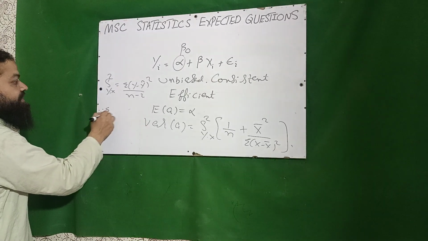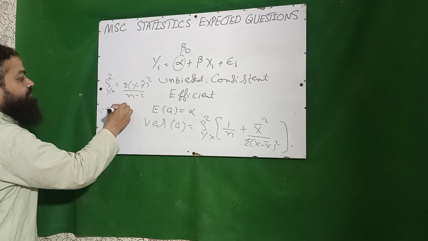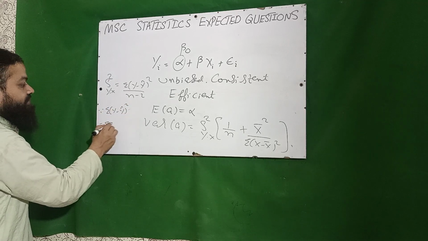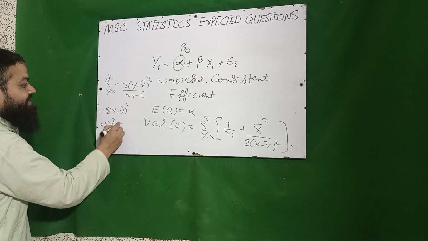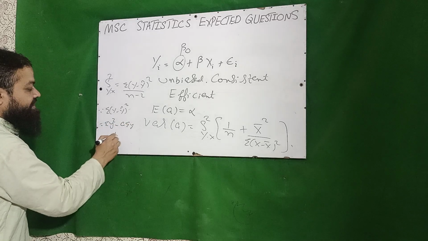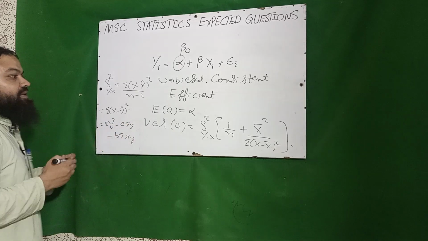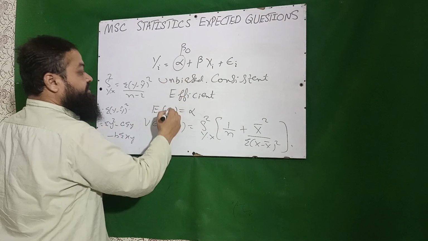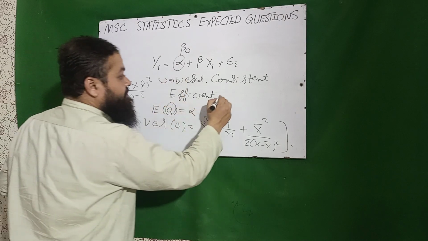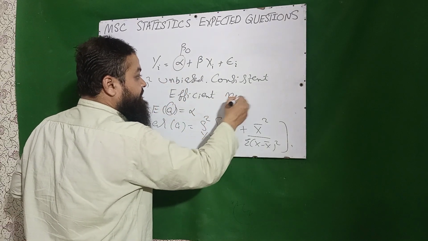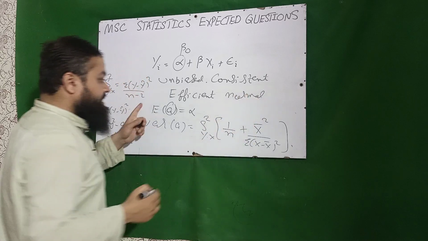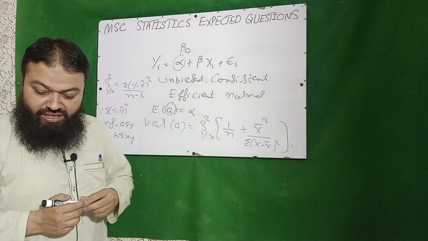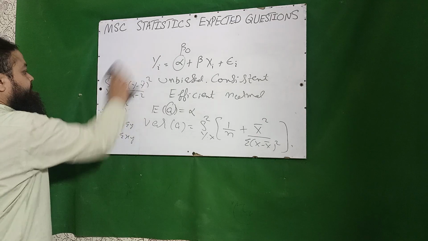And we have discussed summation y minus y cap whole square is equal to summation y square minus a summation y minus b summation xy. That the distribution of A is normal, the distribution of intercept is normal, it is unbiased, its variance is equal to this much. A very important concept.